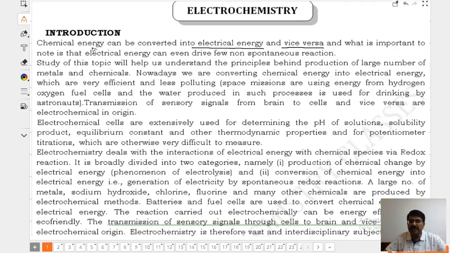Chemical energy can be converted into electrical energy and electrical energy can be converted into chemical energy. That is what we are going to discuss. We will discuss that electrical energy can even drive a few non-spontaneous reactions. We are going to discuss that electrolysis is a non-spontaneous process. Electrolysis does not happen on its own, but electrical energy can even drive it.